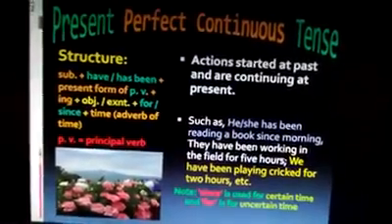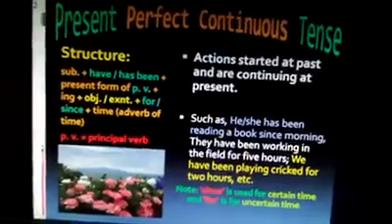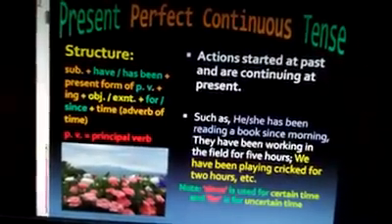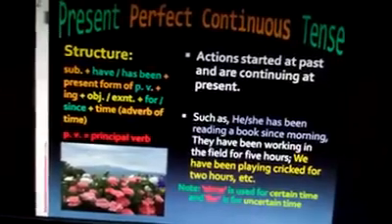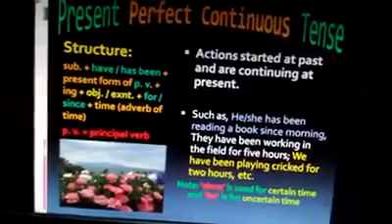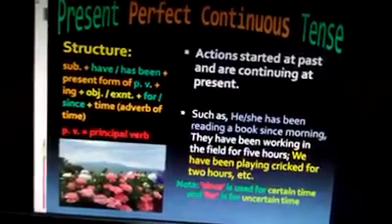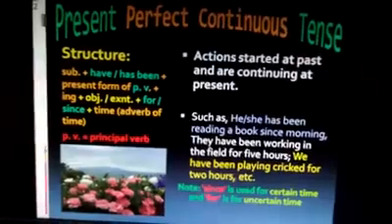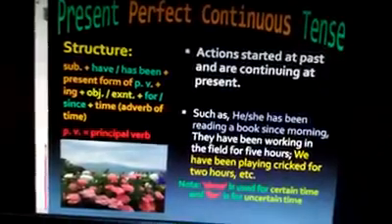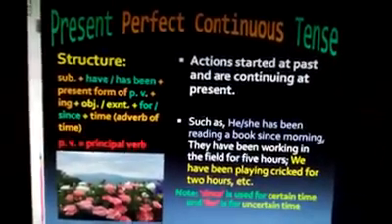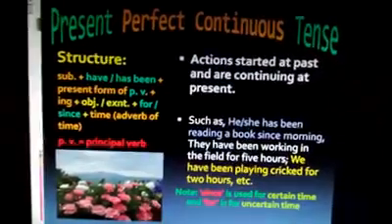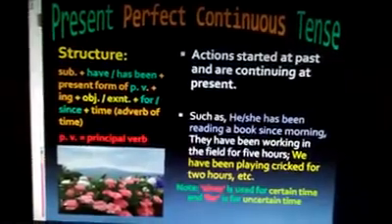Present perfect continuous tense. Actions started at past and are continuing at present. You can see the structure: subject plus have or has been plus present form of PV plus ing plus object or extension. Here you have to use for or since before time, adverb of time. Here is a note for you on using since and for. Since is used before certain time and for is used before uncertain time.